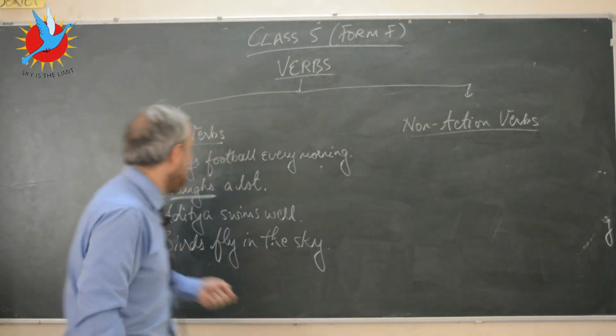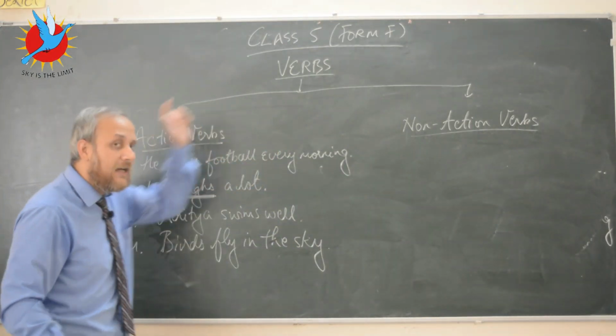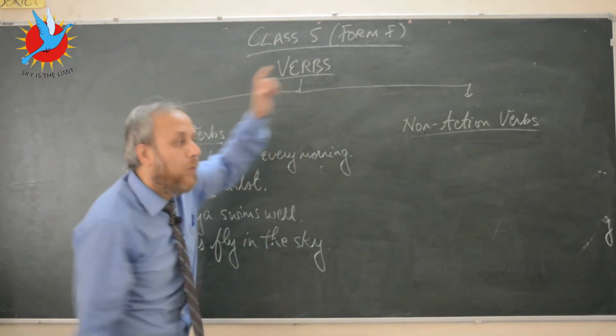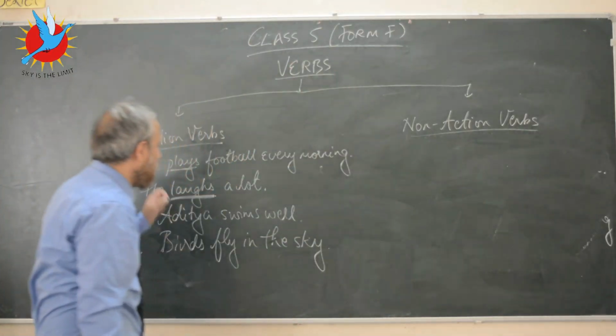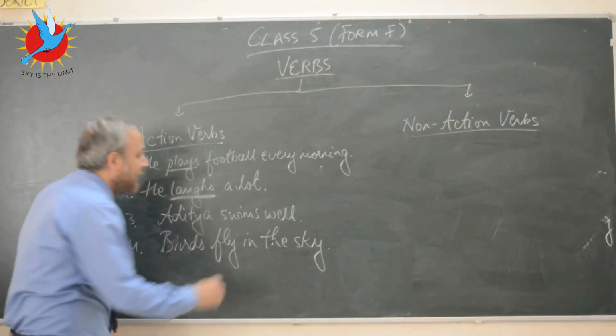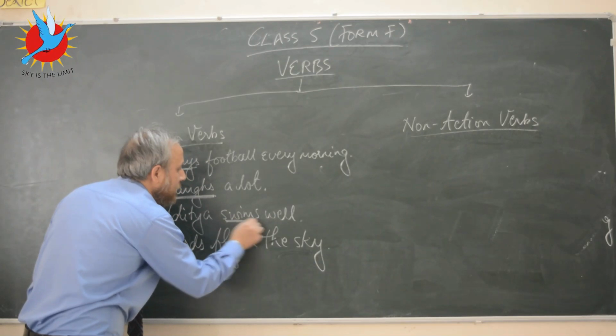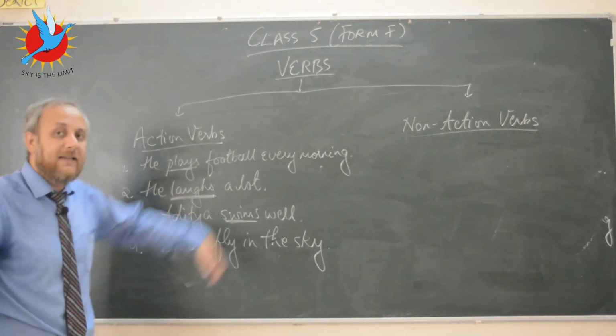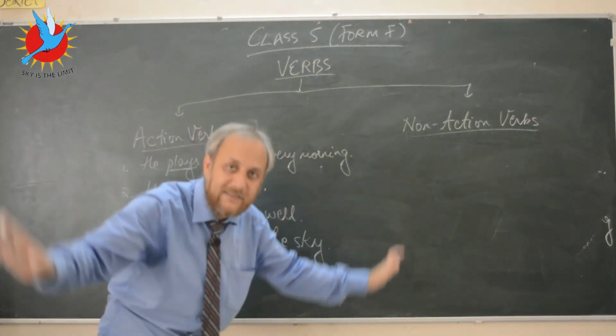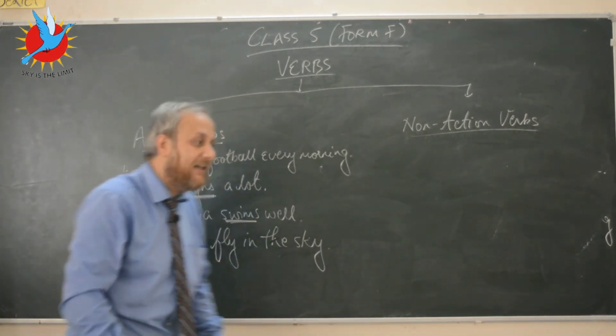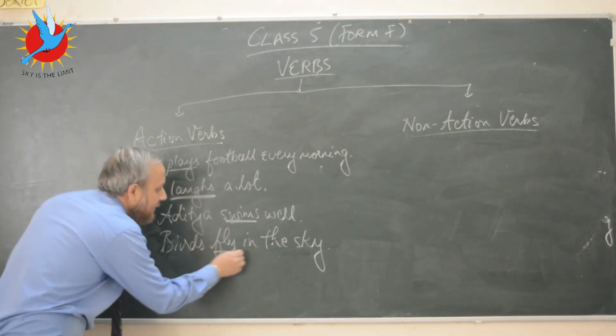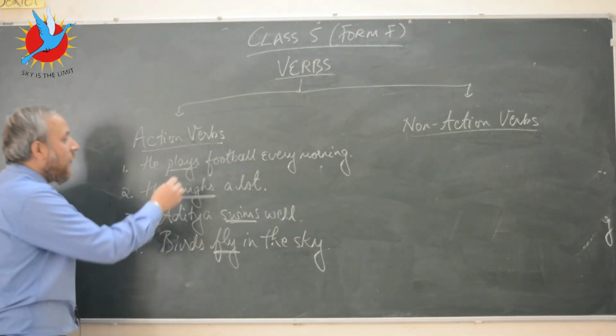Yes, it is. So look at the third sentence. Aditya swims well. Okay, so now which is the action word? The action word out here is swims. Okay, and birds fly in the sky. So which is the action word here? The action word out here is fly.